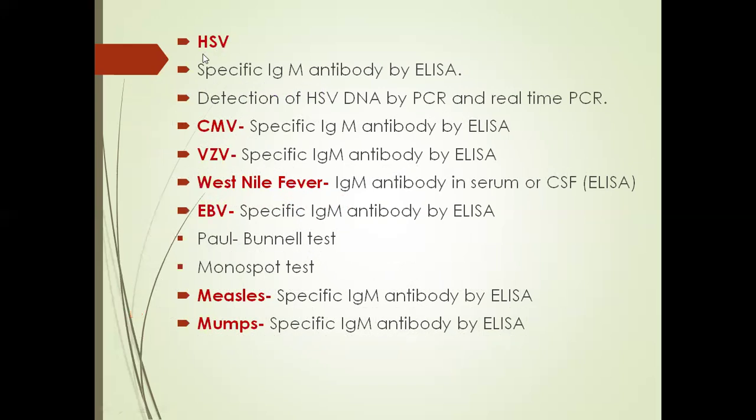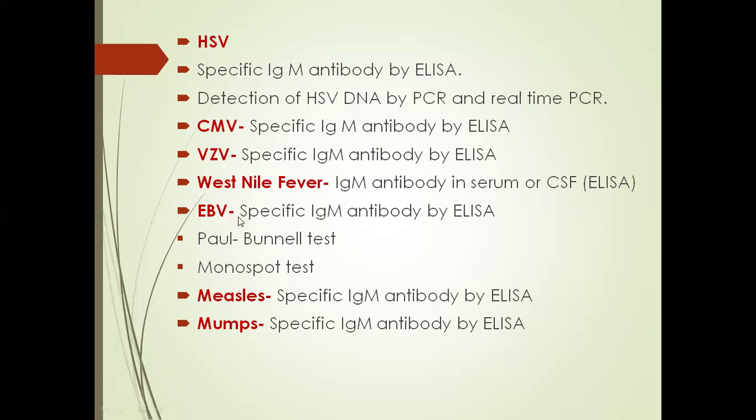Next, in case of HSV, herpes simplex virus, specific IgM antibodies can be detected by ELISA, and we can also detect the herpes simplex virus DNA by polymerase chain reaction and real-time polymerase chain reaction. In case of cytomegaloviral infection, specific IgM antibody can be detected by ELISA. In case of varicella zoster virus, specific IgM antibody is formed that can be detected by ELISA. And in case of West Nile fever, we can detect IgM antibody in the serum or CSF, also by ELISA.